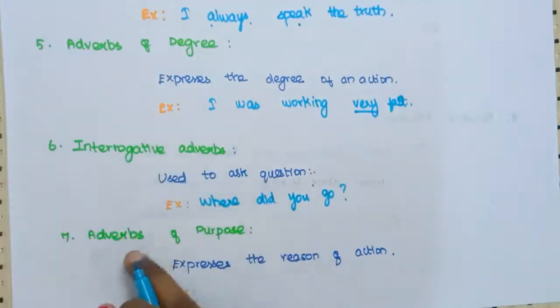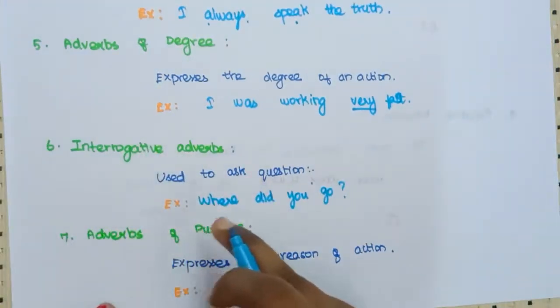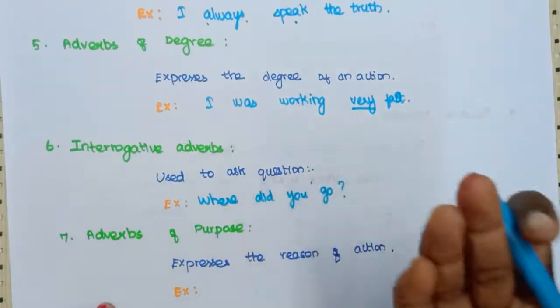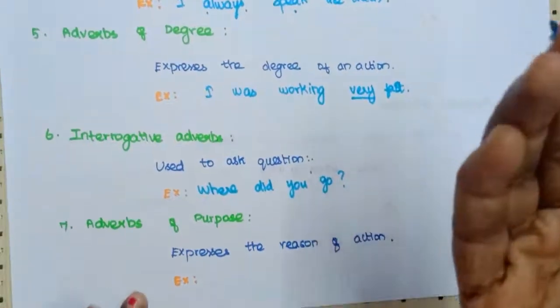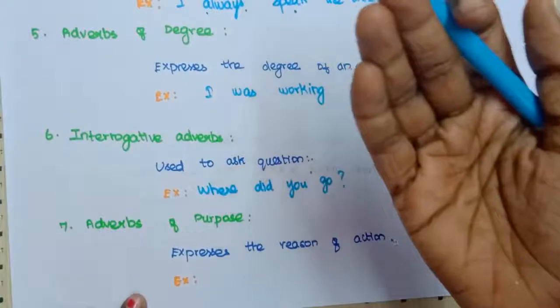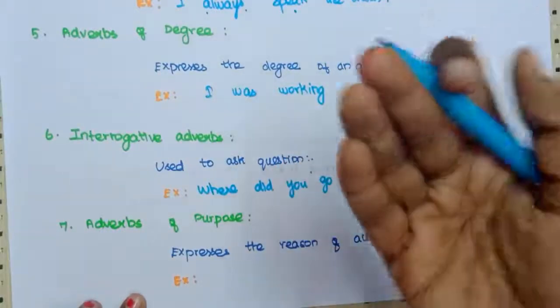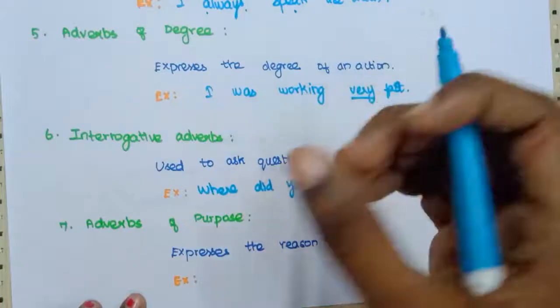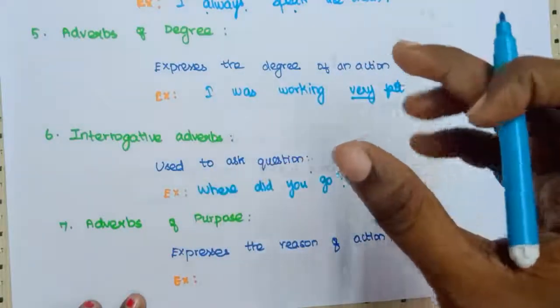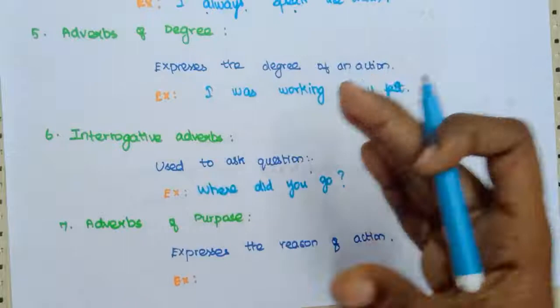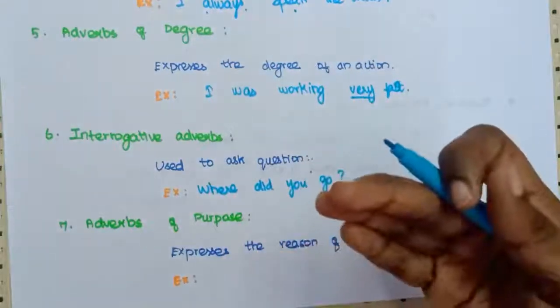Now the seventh type is adverbs of purpose, or else we can say adverbs of reason. As the heading itself suggests, it describes for what reason that action is taking place, or the reason of that action. So this is called adverbs of purpose.